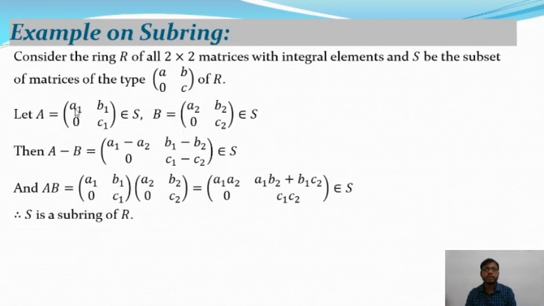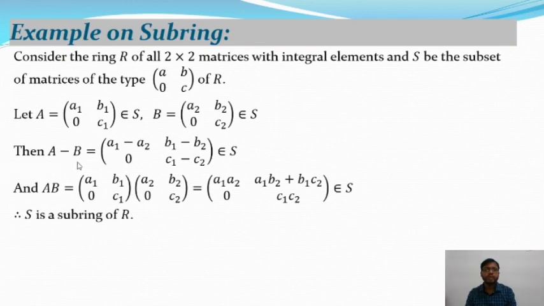A is a 2 cross 2 matrix belonging to S, and the elements of A are A1, B1, 0, C1, and B is another 2 cross 2 matrix whose elements are A2, B2, 0, C2. So these two matrices both belong to S.